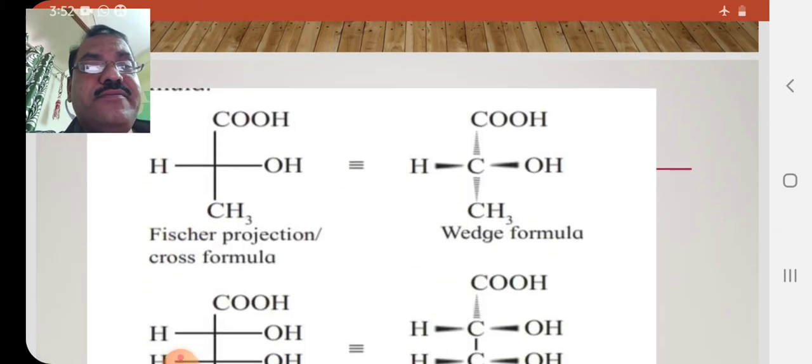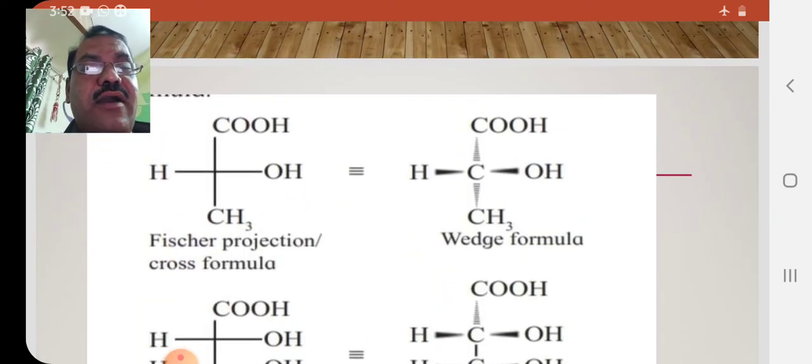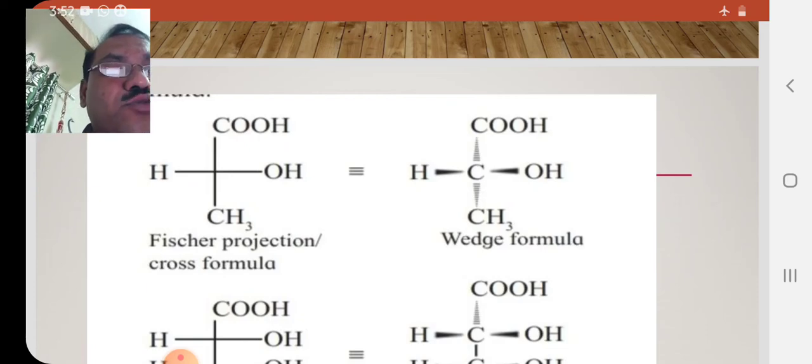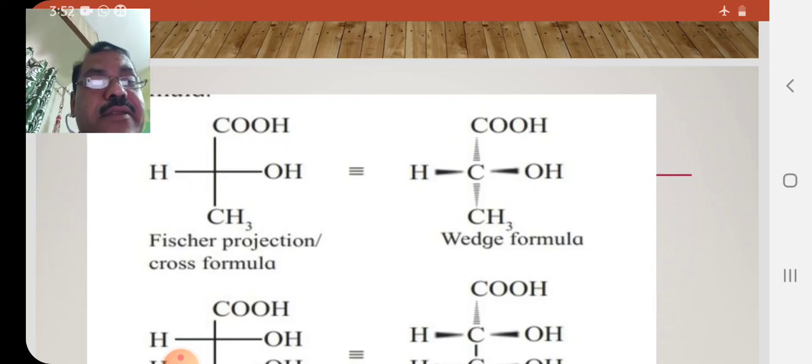You can see here, this is again an example given in your textbook. This Fischer projection formula is also shown by wedge formula. In the wedge formula there are 2 solid lines, that means 2 bonds are above the plane, above the paper, and 2 dotted lines show they are below the plane.